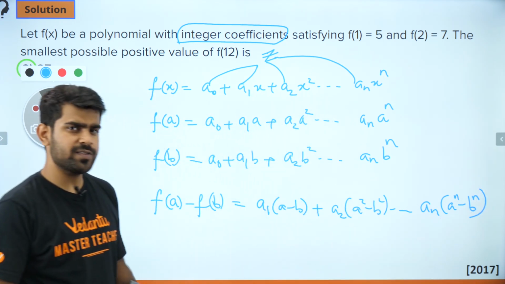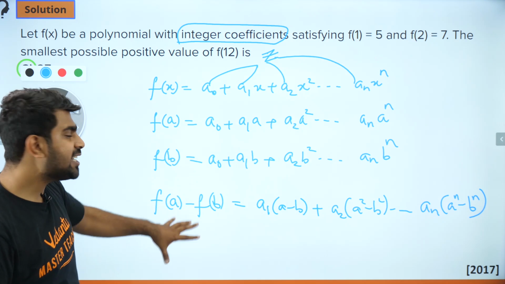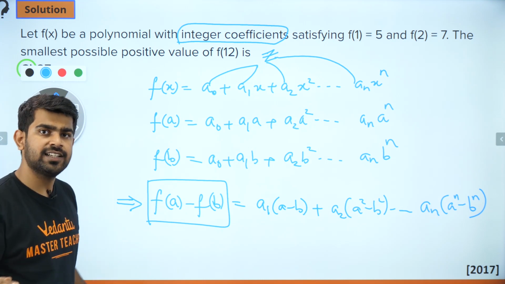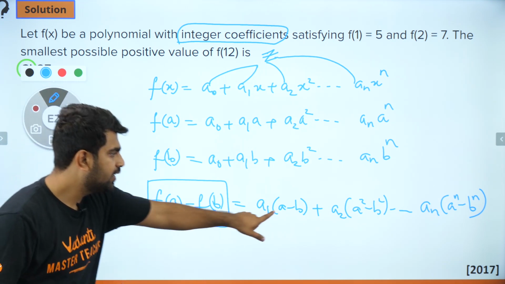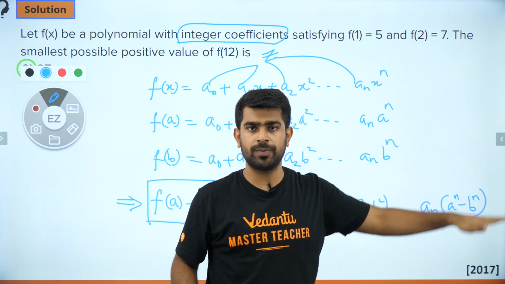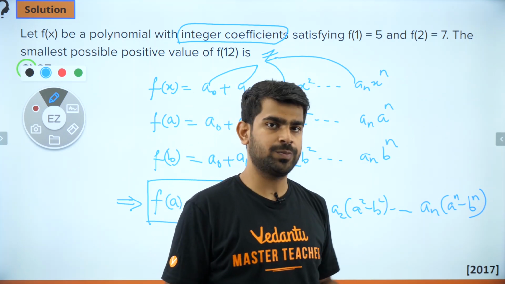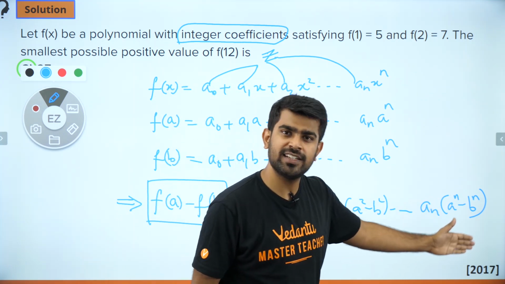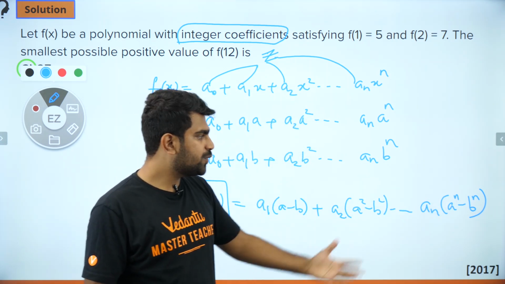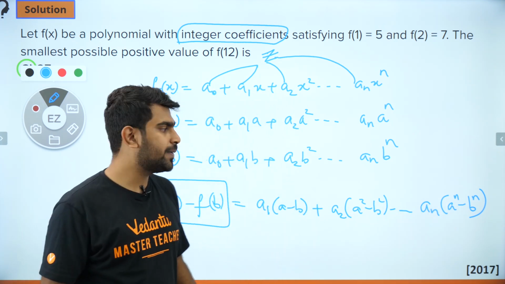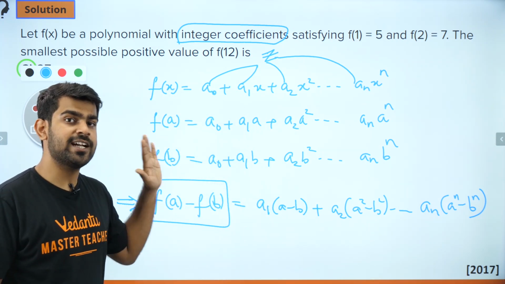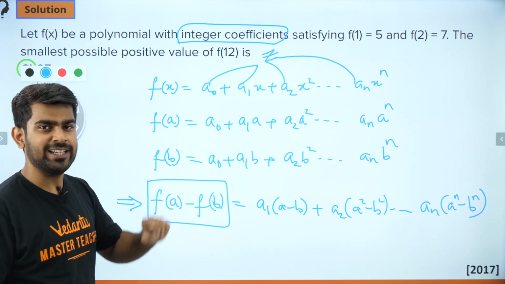Now guys, can you observe something brilliant here? Can I say my f of a minus f of b is always divisible by a minus b? This is divisible by a minus b. This is divisible by a minus b. And a to the power n minus b to the power n is always divisible by a minus b. I hope you guys remember that. You might have solved it in pre-RMO or your RMO classes if you have gone to it. If not, please take it as a fact. a to the power n minus b to the power n is always divisible by a minus b. So that is a brilliant step that helps us to solve this question. I will tell you why in a few minutes.